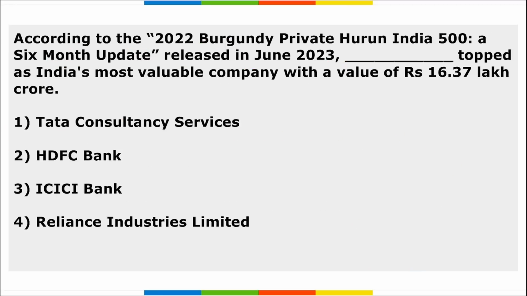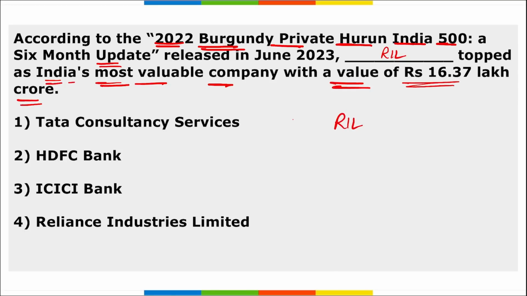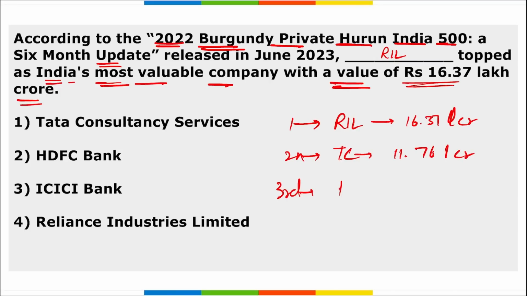Right? Next, according to the 2022 Burgundy Private Hurun India 500, a 6-month update, this report was released in June, and Reliance Industries Limited has topped as India's most valuable company with a value of 16.37 lakh crore rupees. So we can say Reliance is on top with 16.37 lakh crore rupees. On second position it is your TCS with 11.76 lakh crore rupees, and on third position is your HDFC Bank with 9.41 lakh crore rupees.